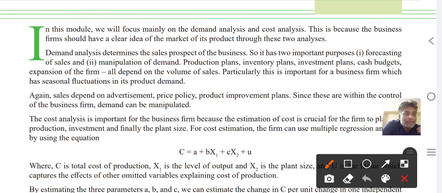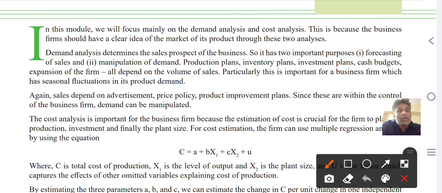Forecasting means to predict the future. Forecast means estimating. So sales and manipulation of demand. Production plans and inventory plans, investment plans, cash budgets, expansion of the firm, all depend on this volume of sales. Particularly this is important for the business firm which has seasonal fluctuations in its product demand.